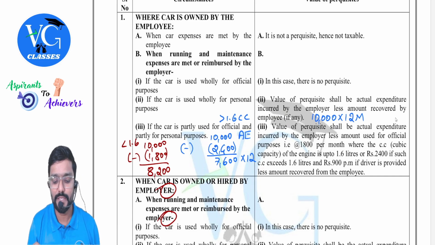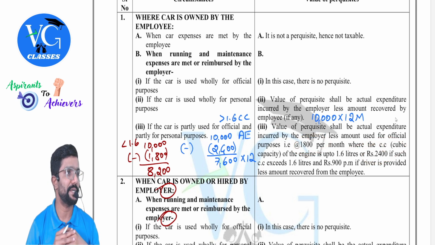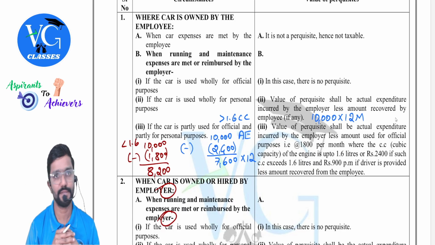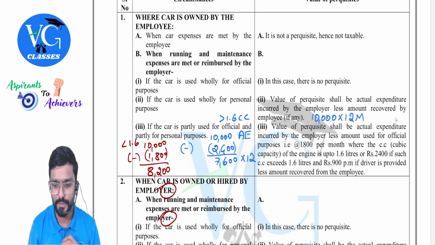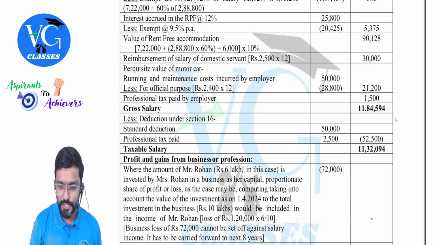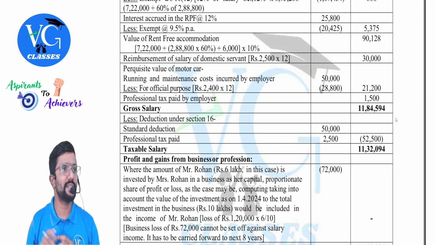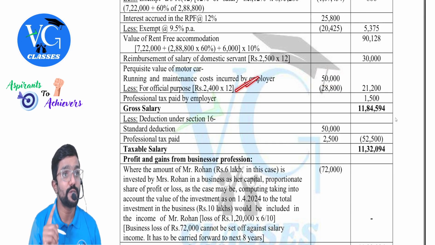If CC of the car is within 1.6, deduct 1,800. If it is more than 1.6, then you have to reduce 2,400. So take actual expenditure and reduce 2,400 here. Why 2,400? Because the CC of the car is more than 1.6. Got it? Yes, sir. So actual expenditure incurred by employer is 50,000. From that, we need to reduce 2,400.